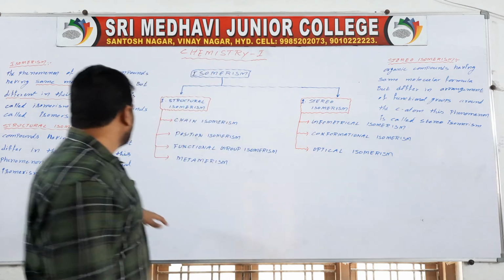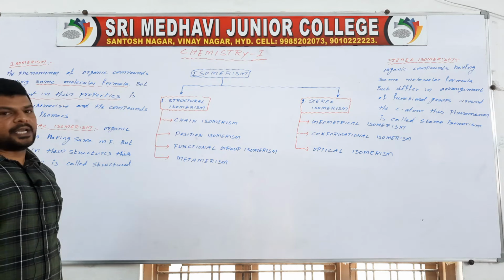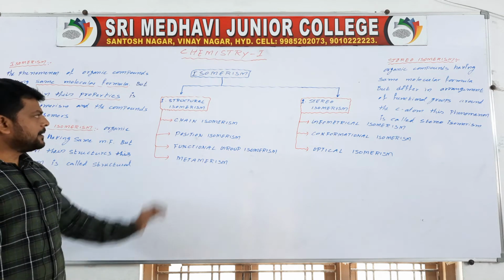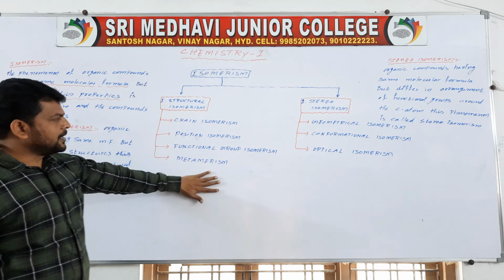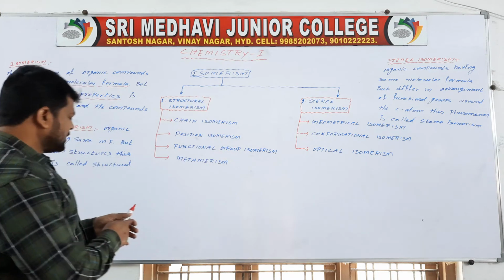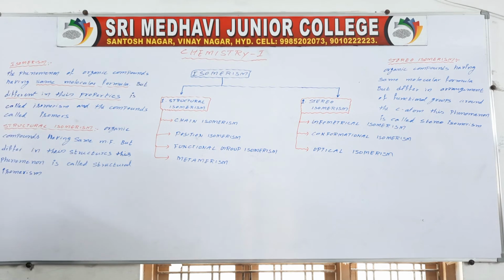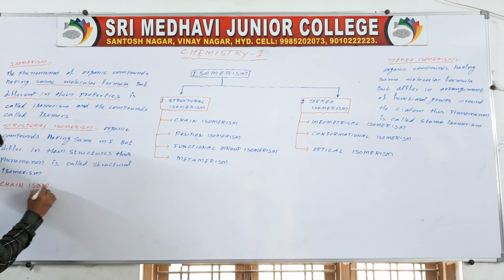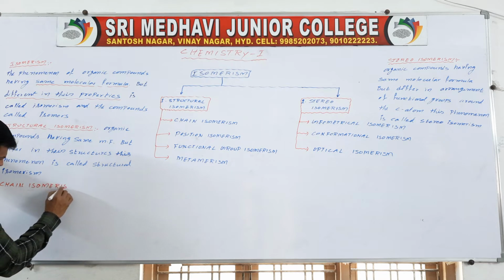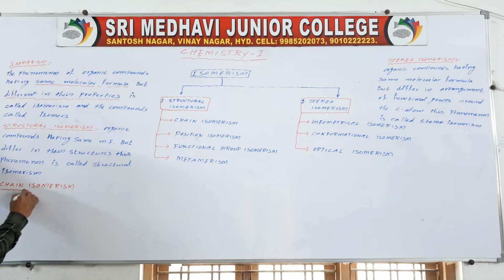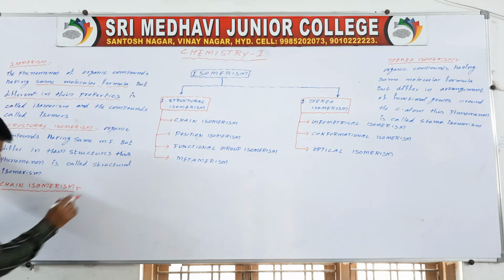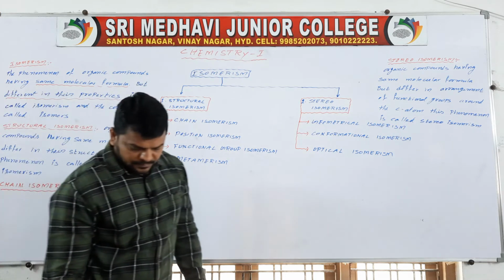Now we are going to discuss first chain isomerism: chain, position, functional, metamerism. What is chain isomerism means?